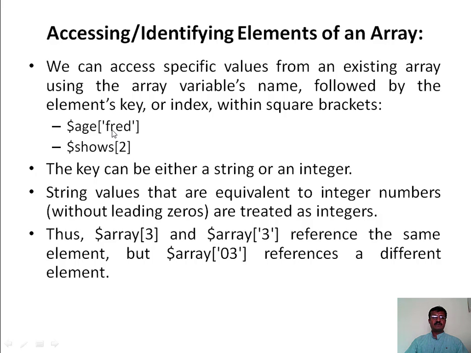To specify string indexes, our convention is to use single or double quotes, but it's not mandatory in the case of single word strings. In single word strings, you can even specify the indexes without single or double quotes.